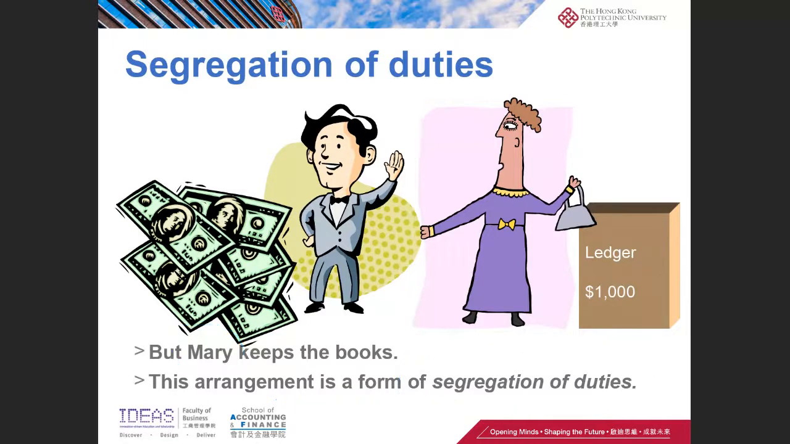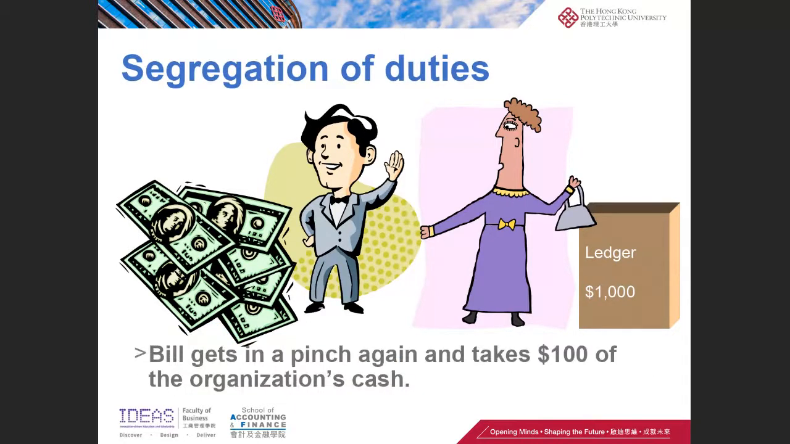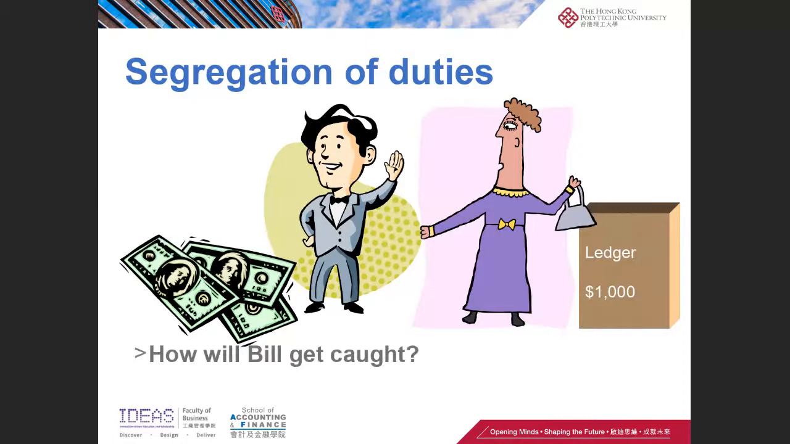So let's see. Bill gets in a pinch again. He takes 100 of the company's cash. So the cash becomes 900. So how will Bill get caught? Now it's very easy to catch Bill's wrongdoing, right? You can simply count the cash, right? The cash says 900, and you go look at the book, right? The book says we should have 1,000, right? And then you can easily catch Bill's wrongdoing, right? So this is why we should have segregation of duty.